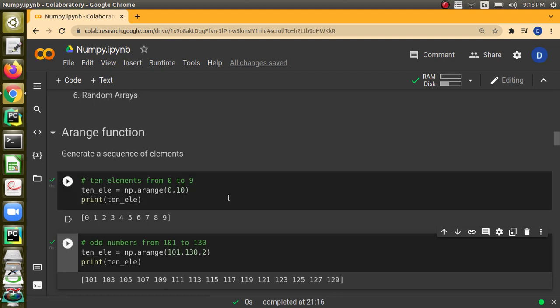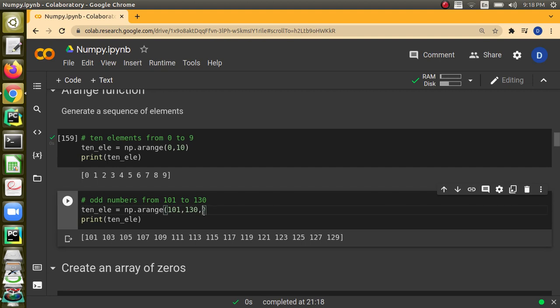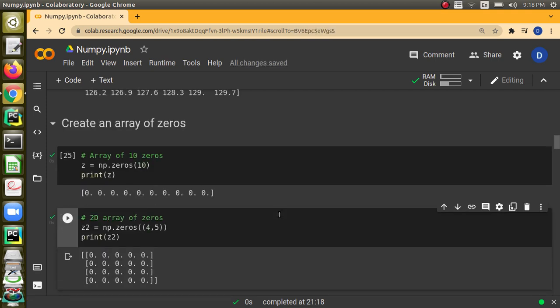Arange is already familiar. So this generates from 0 to 9, and this generates from 101 to 130, and the step value. Like in range, you can give a step value here also. And one more thing to notice here is that the step value can also be a decimal value, which is not possible in the range function of Python. But in arange, even decimal values are accepted.